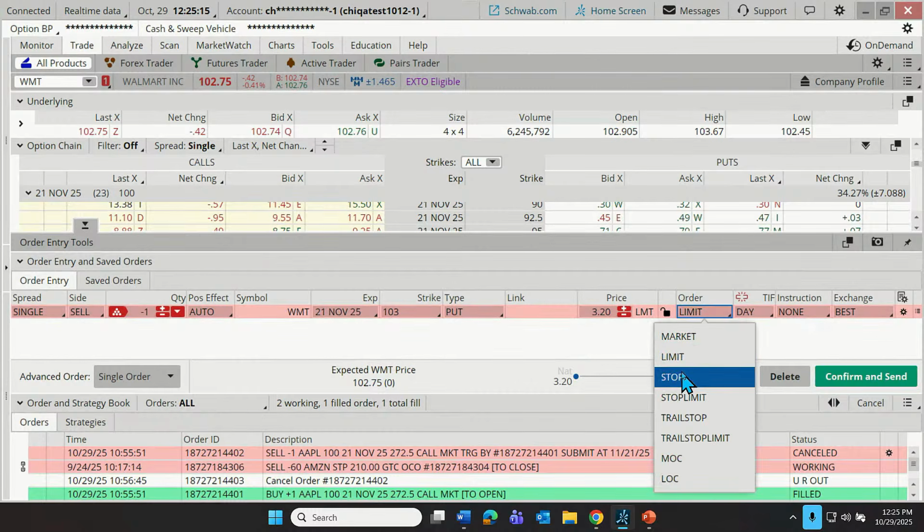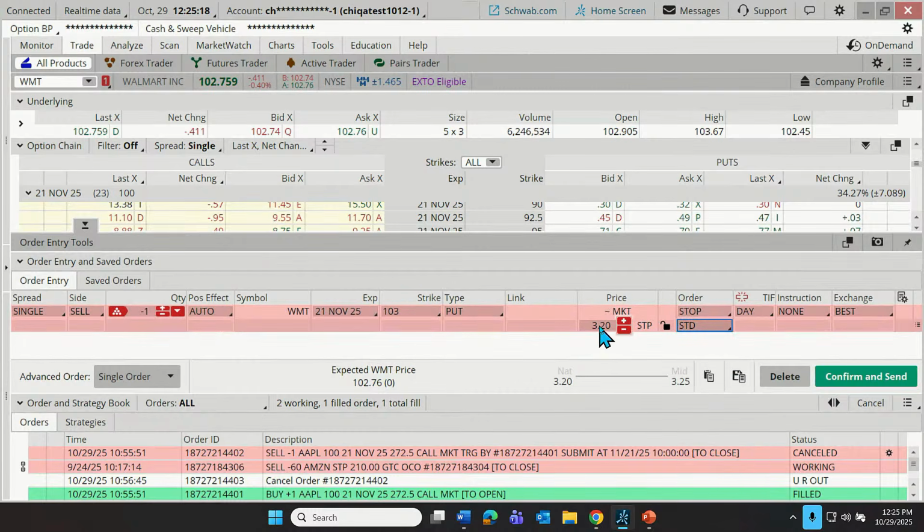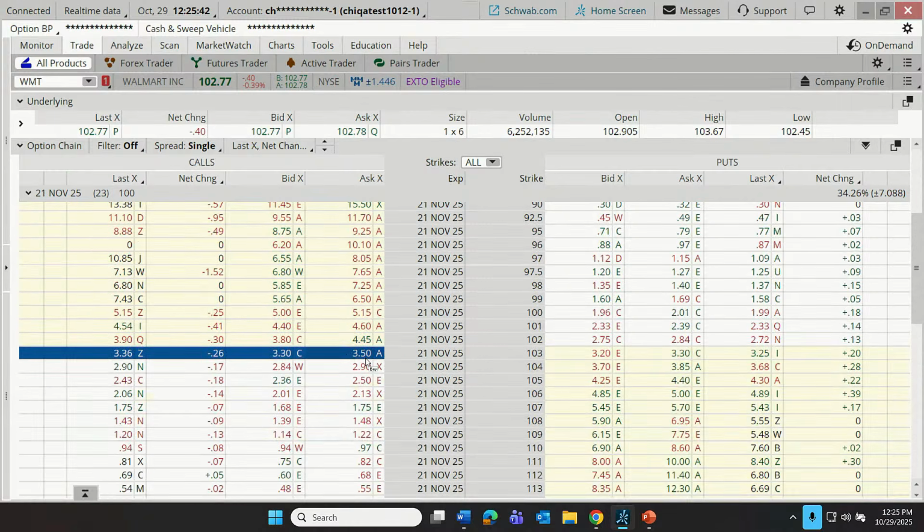Now, in the case of a stop order, let's choose a stop in this case. I'll reiterate this in just a moment. When placing a stop order, this is to stop the bleeding on a position, to try to get out as the price is falling, but it's not a guarantee. A stop order is not a guarantee that we'll get an execution at a specific price. We can make this good for the day or good till canceled, and then click confirm and send. So that would be if we're placing a sell order from the trade tab.